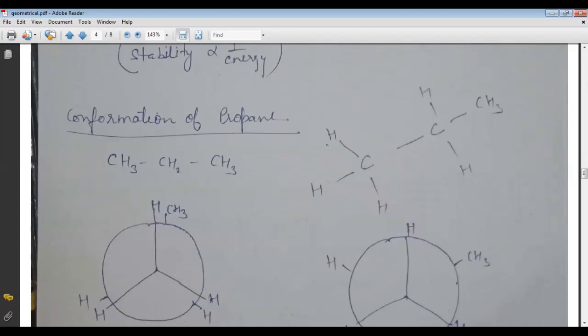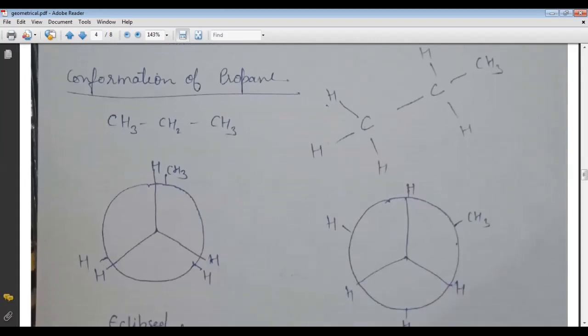Firstly, we discuss the case of ethane. Here the two forms, eclipse and staggered, are shown. Now the conformation of propane. Here is the structure of propane. One carbon has three hydrogens, and the other carbon has two hydrogens and one CH3 group. So we can arrange it according to ethane. If we see from this side, we can see only the first carbon and we can't see the second carbon.